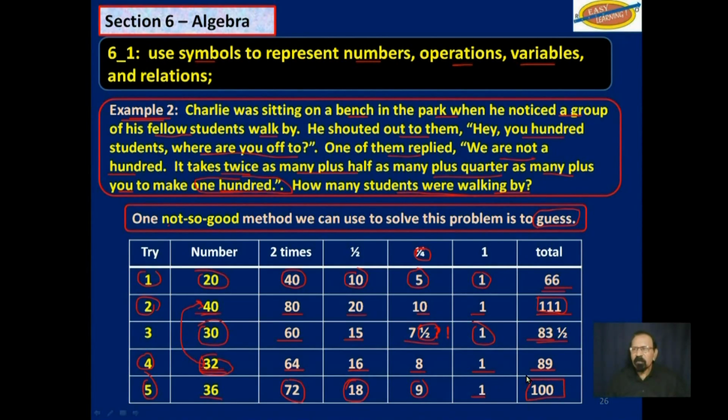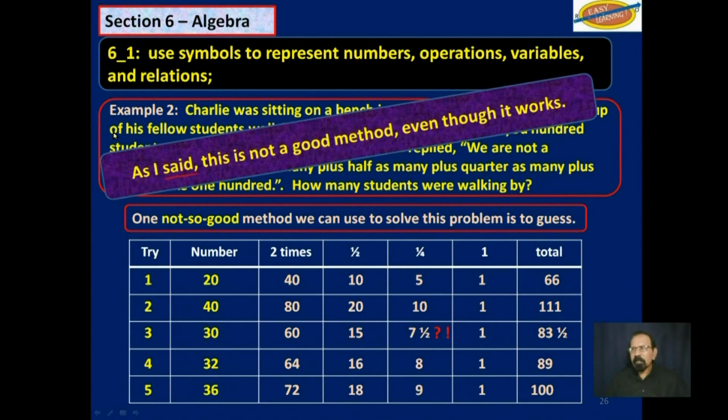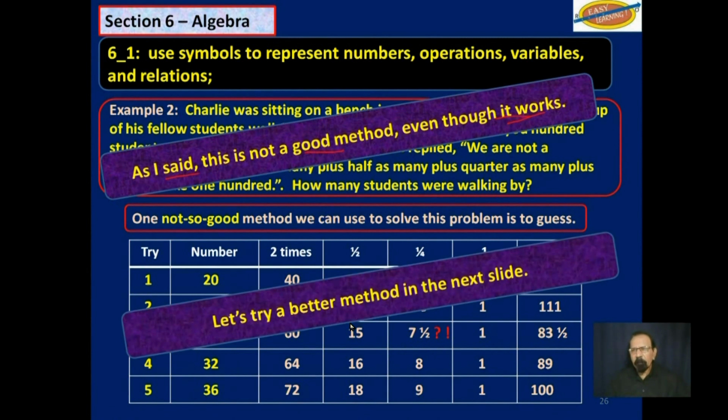So using this guessing method, we can say that the number of students that was walking by was 36. As I said, this is not a good method, even though it works. Not a very good method. Let's try a better method in the next slide.